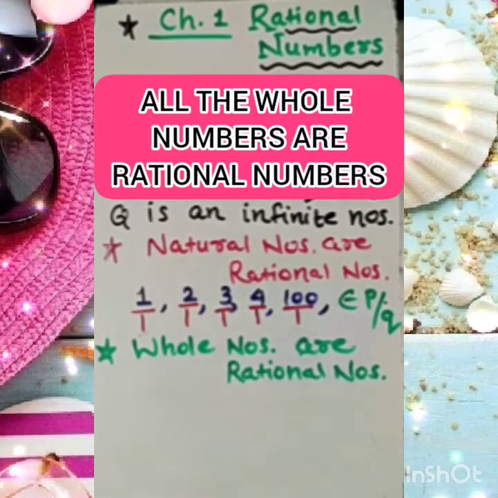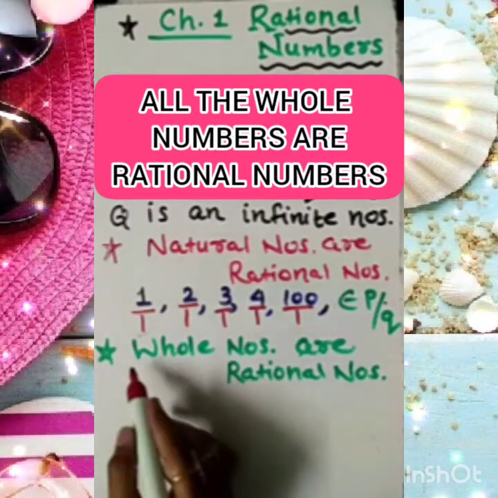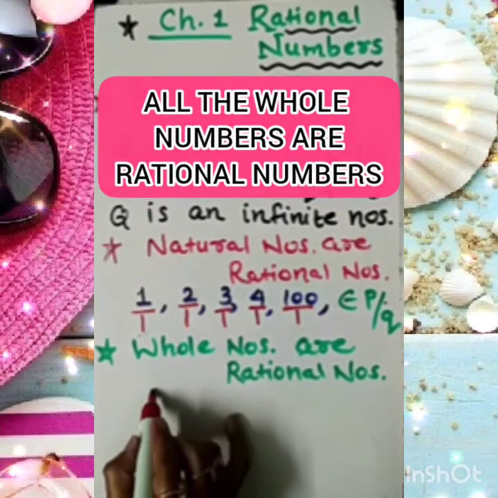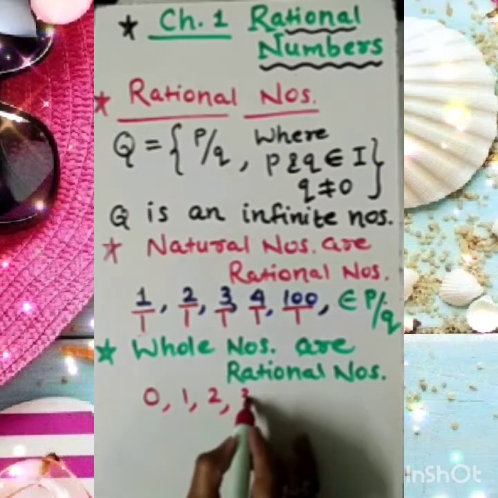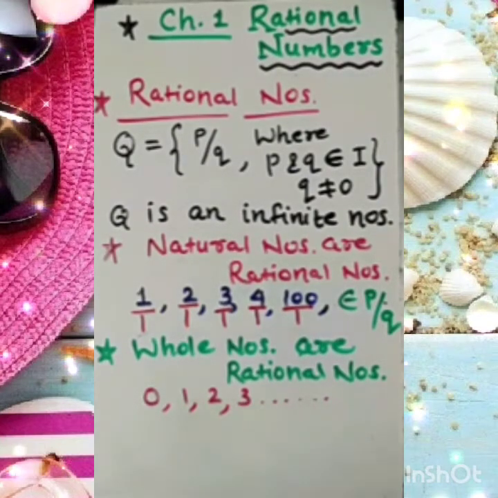They are rational numbers. Whole numbers are rational numbers. So let's focus on whole numbers. In whole numbers, the smallest member is 0. Then of course 1, 2, 3 and so on. All these numbers are whole numbers.